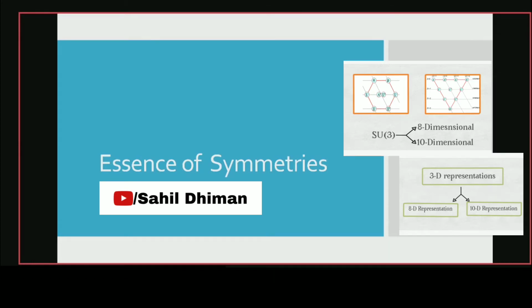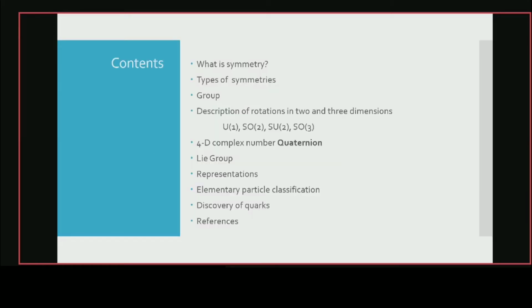I'm Sahil Dhiman and I'm presenting on symmetries to give you the essence of it. That's why I name it as essence of symmetries. So the contents are what is symmetry, types of symmetries, group, a description of rotations in 2 and 3 dimensions, four-dimensional complex numbers, that is quaternions, Lie group representations, elementary particles classification, and then discovery of quarks, and in the end references.